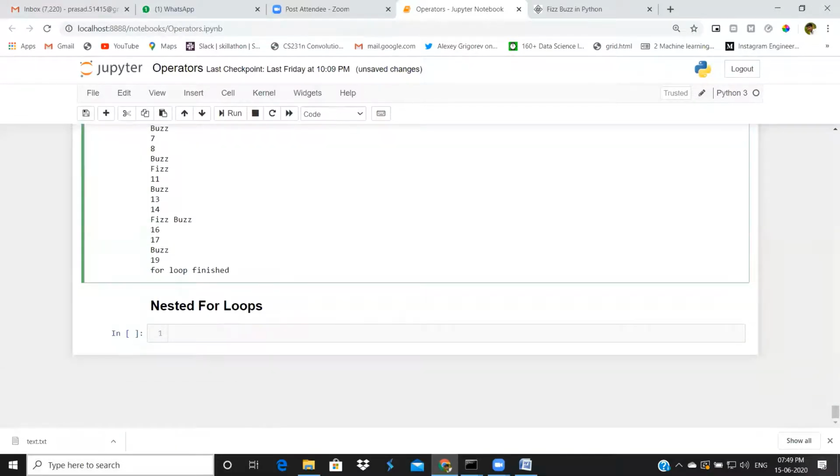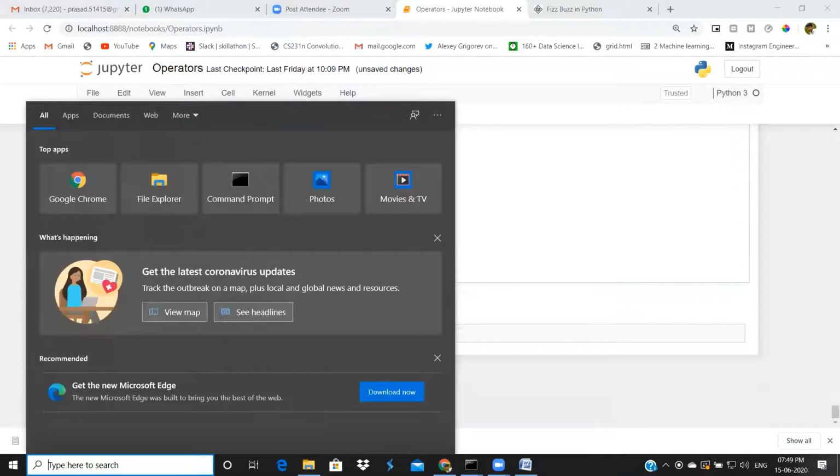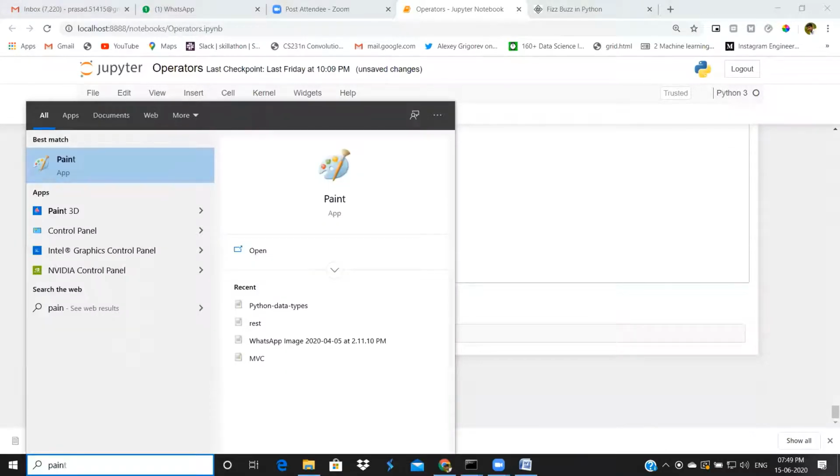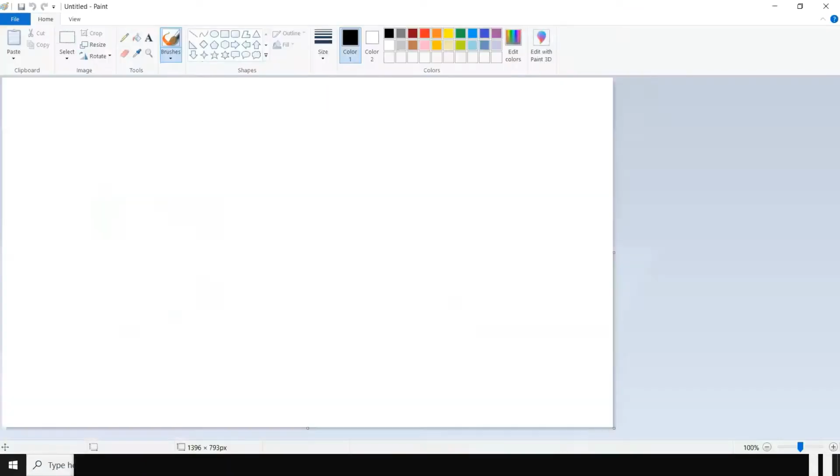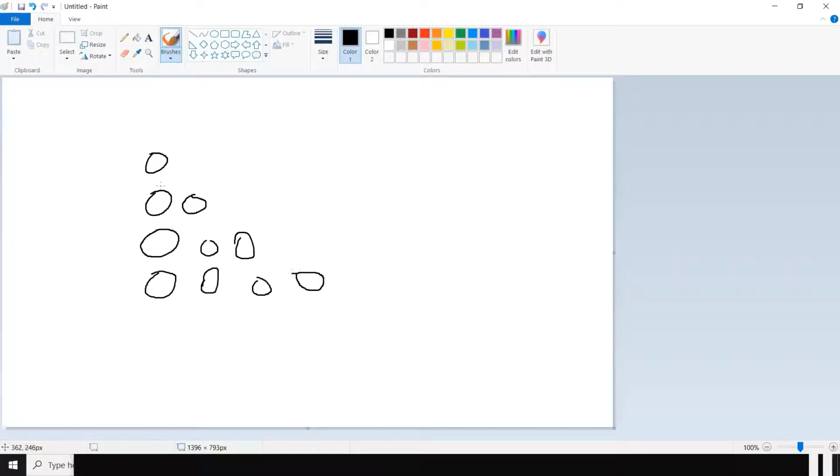For suppose, I will give an explanation. For suppose I want to print zeros like this: 1 zero in the first line. For the second line, I want 2 zeros. For the third line, I want 3 zeros. For the fourth line, I want 4 zeros. Like this.